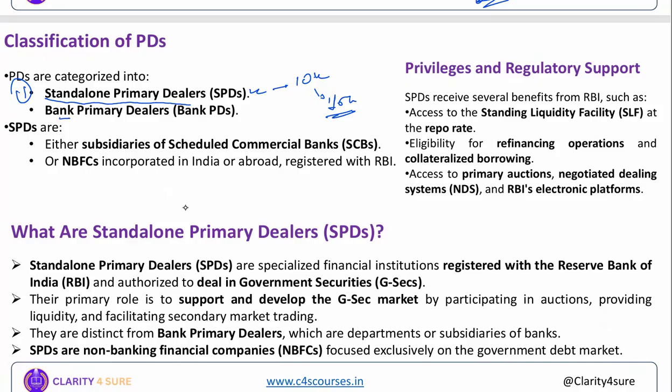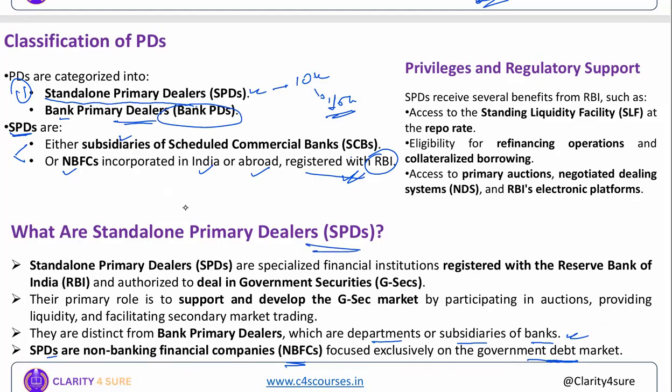All right, and the second one is bank primary dealers. So these bank primary dealers, okay, they are basically the departments or subsidiaries of banks. However, standalone primary dealers are either the subsidiaries of scheduled commercial banks or they are NBFCs. SPDs are NBFCs focused exclusively on the government debt market. See here. Okay, incorporated whether in India or abroad, but they need to be registered with RBI. So two types of SPD we can say. The first one is either the subsidiary of a scheduled commercial bank, and the second one is NBFCs incorporated in India or abroad but should be registered with RBI.